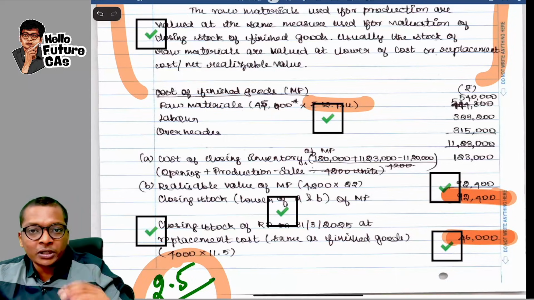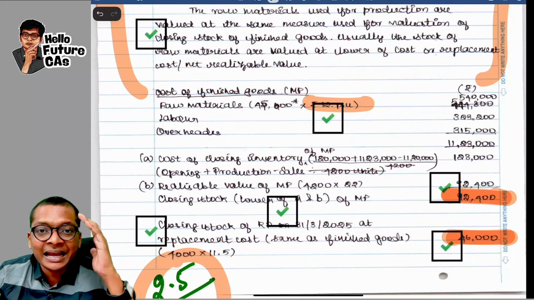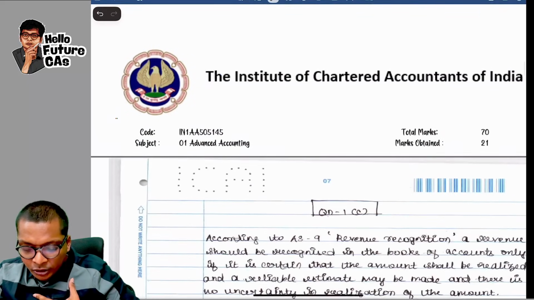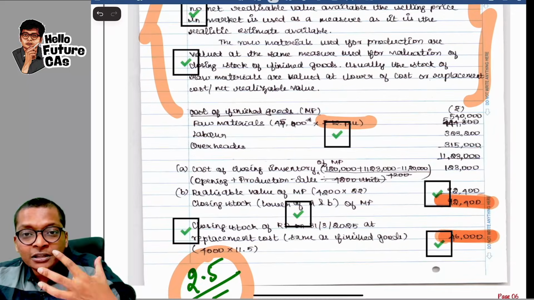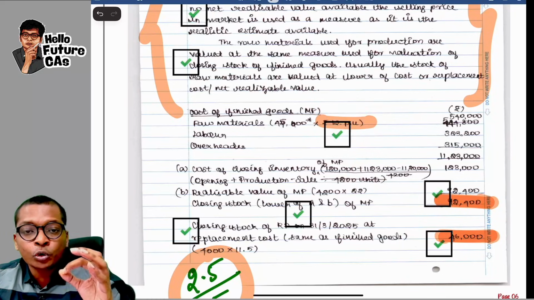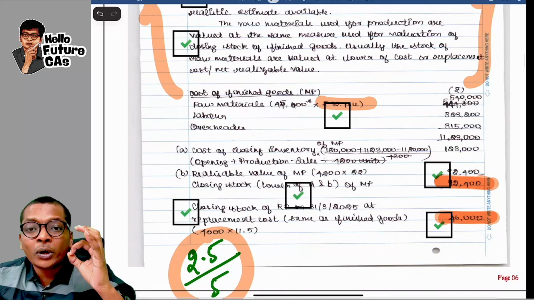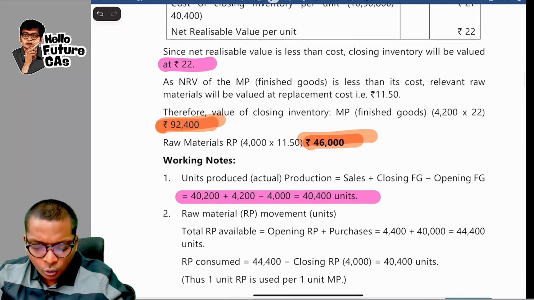When I asked the student, she told, yes, sir, I did this entire working in my mind and calculator. I forgot to give a working note for this 12. So sometimes out of enthusiasm, we find the value, but we forget to give the working note, which has cost us 2.5 marks.